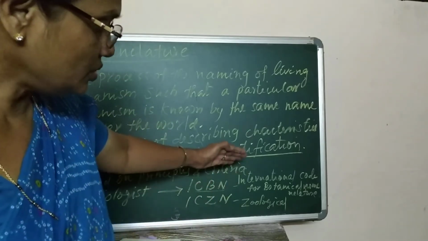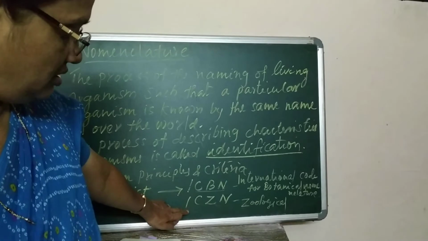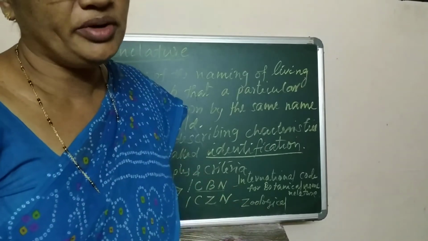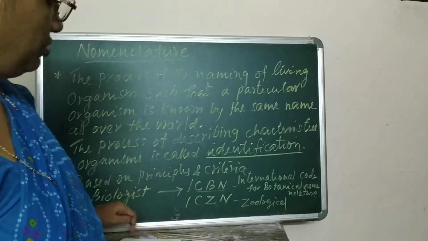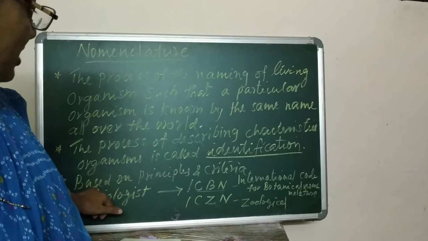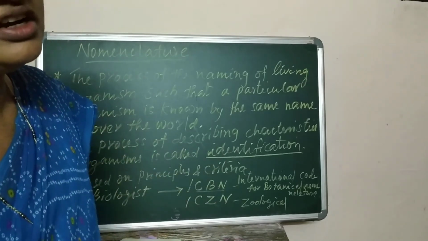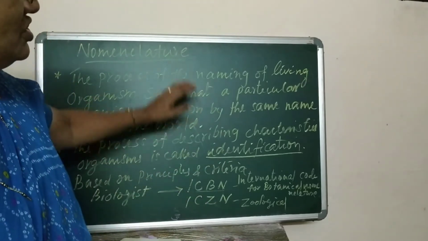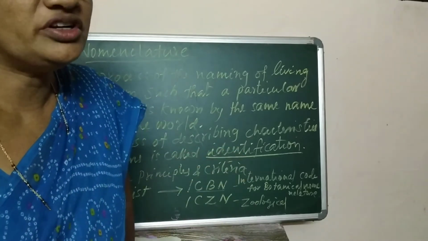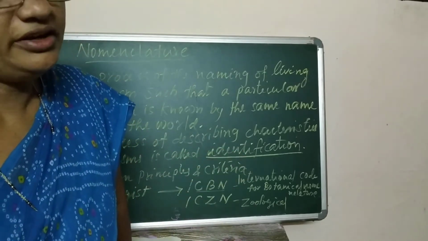That is recorded under the International Code for Zoological Nomenclature. This is accepted by biologists all over the world on the basis of principles and criteria. In this way, nomenclature and identification are very important in the case of biodiversity.